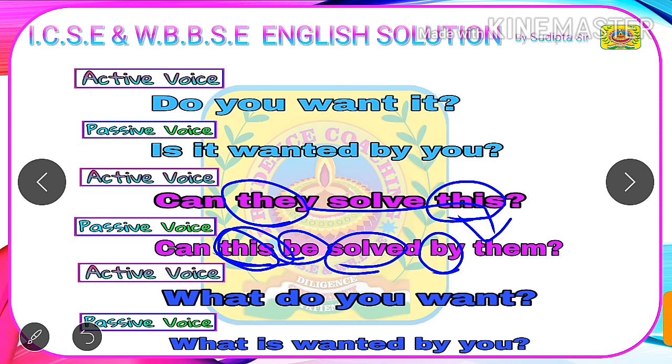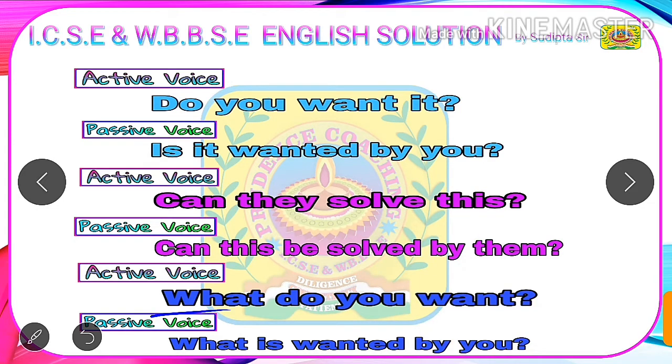Our next example under interrogative sentences in active voice is: what do you want? Here what is a WH word, do is the helping verb, you is the subject, and want is the main verb. And as this one is a question, it ends with a question mark. If we are asked to change this sentence into passive voice, then as our active voice begins with a WH word, our passive voice will also begin with a WH word.